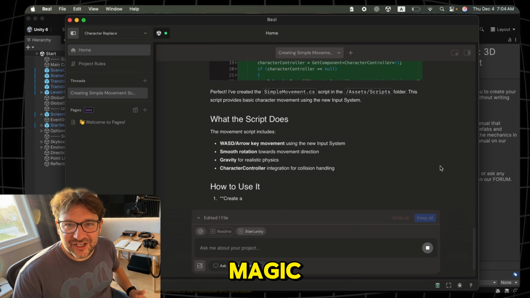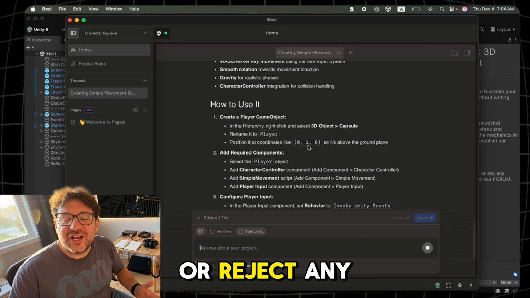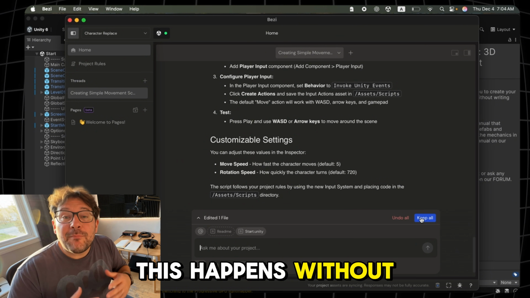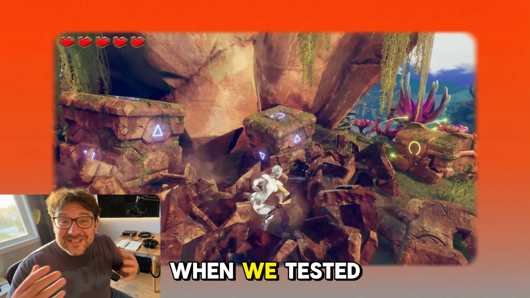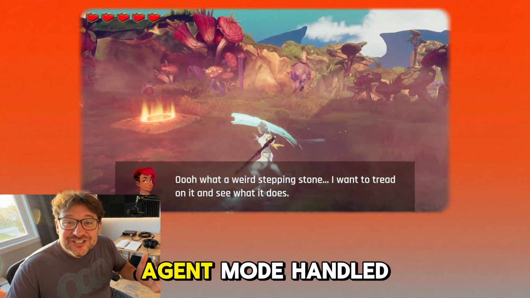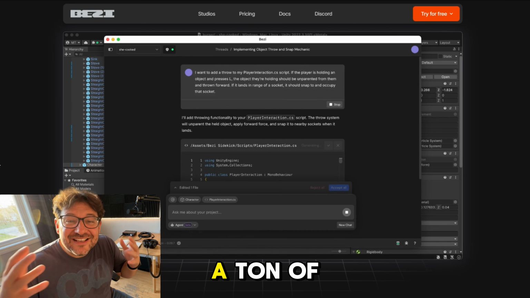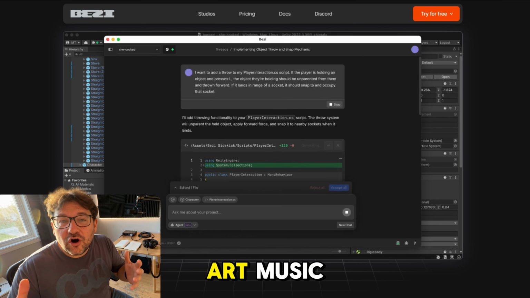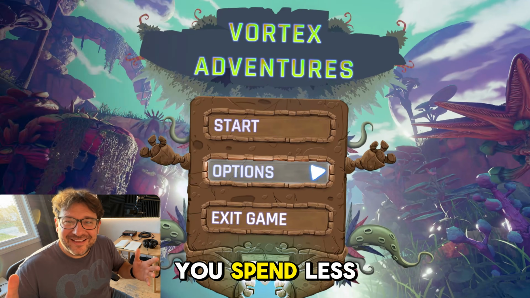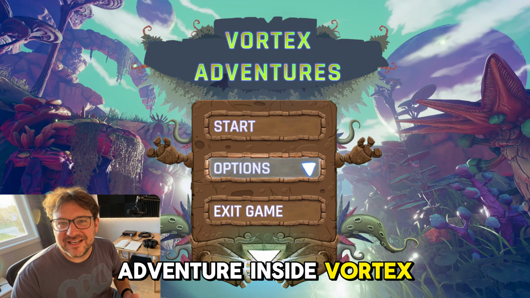Now, about agent mode. This is honestly magic. It shows every code change directly inside Unity. You can accept or reject any modification. It warns you about conflicts, and all of this happens without breaking your current working build. When we tested different combat variants, fast, charge-based, and a hybrid one, Agent mode handled it without duplicating dozens of scripts manually. That saved us a ton of time. Bezi doesn't make art, music, or animations, but it removes all the technical pain. You spend less time on routine and more time creating the actual adventure inside VORTEX Adventures.